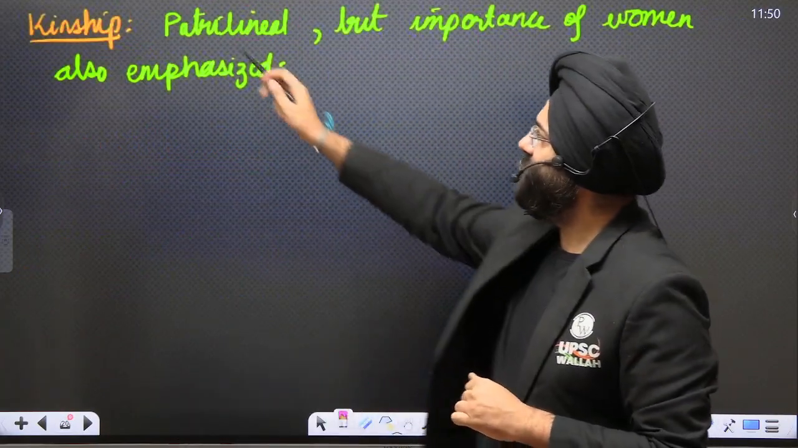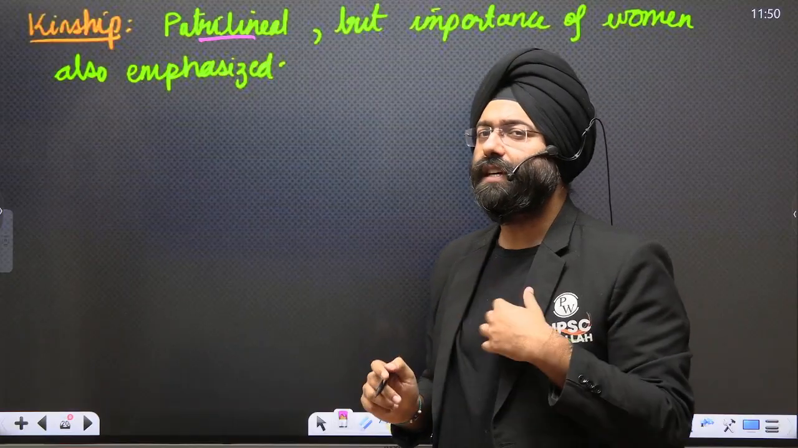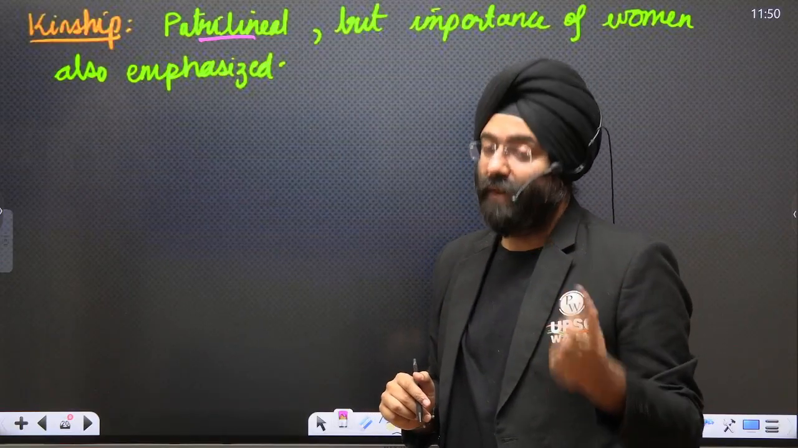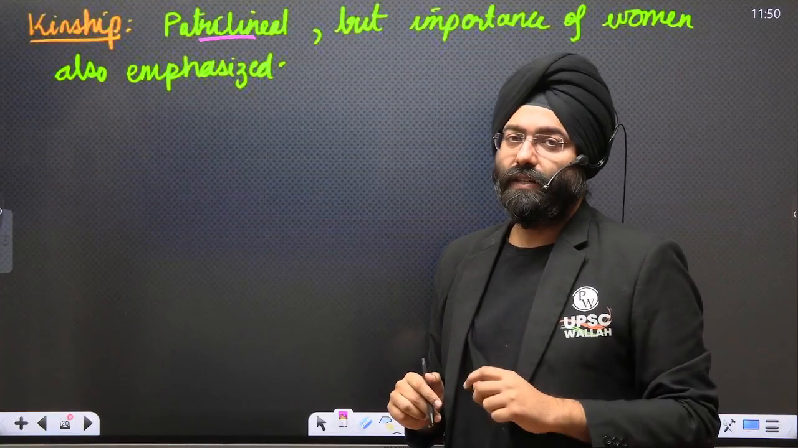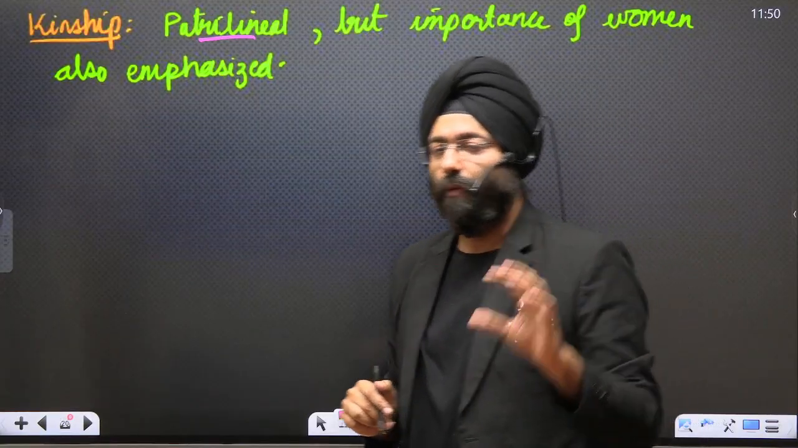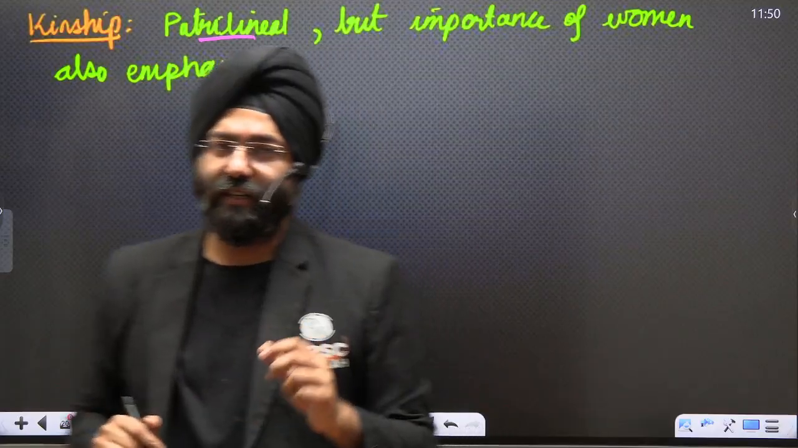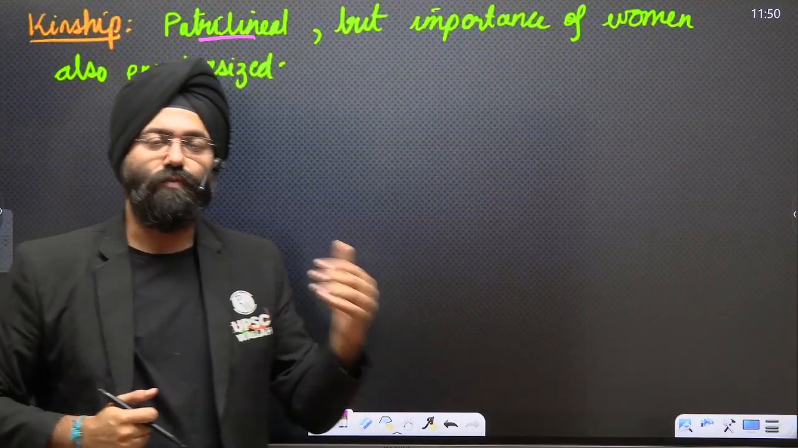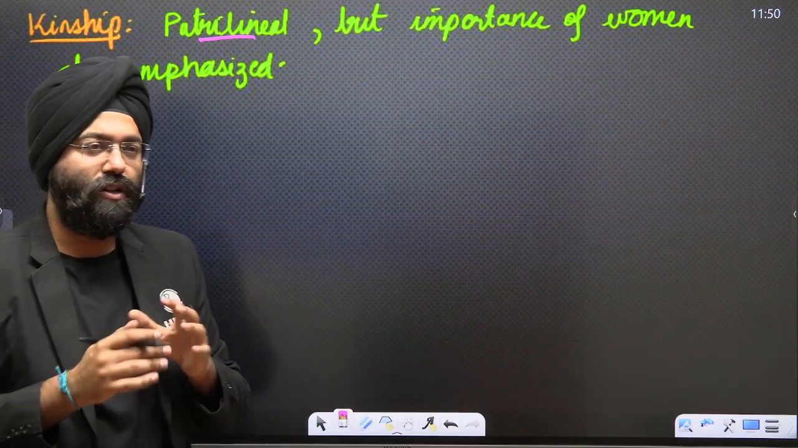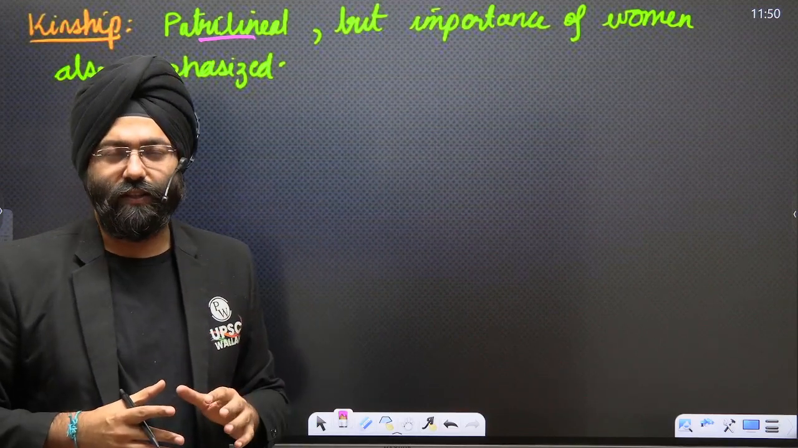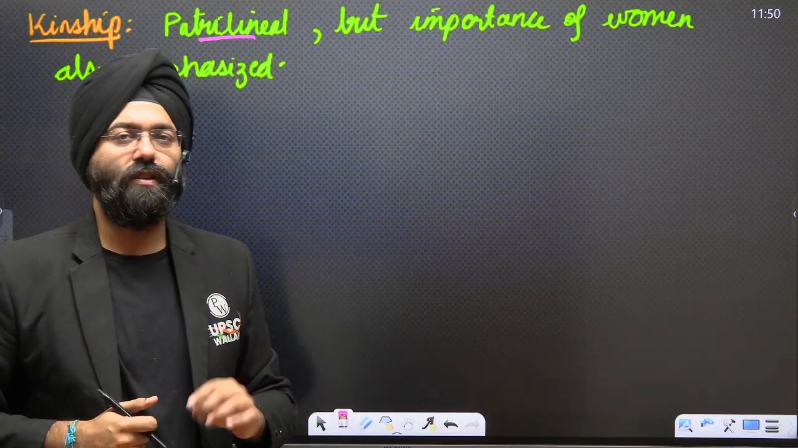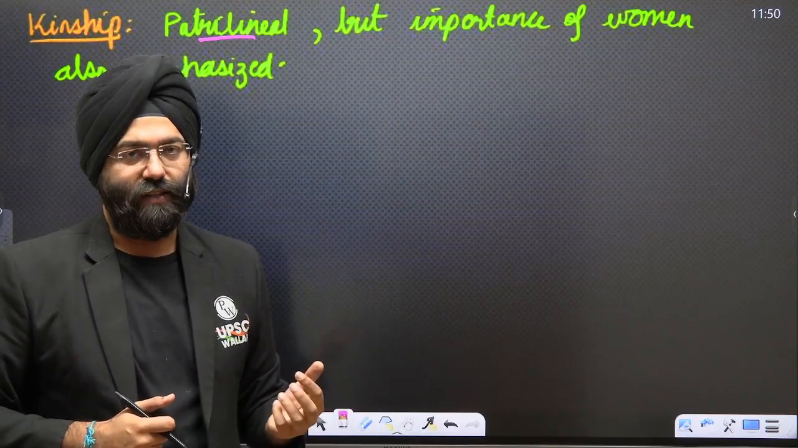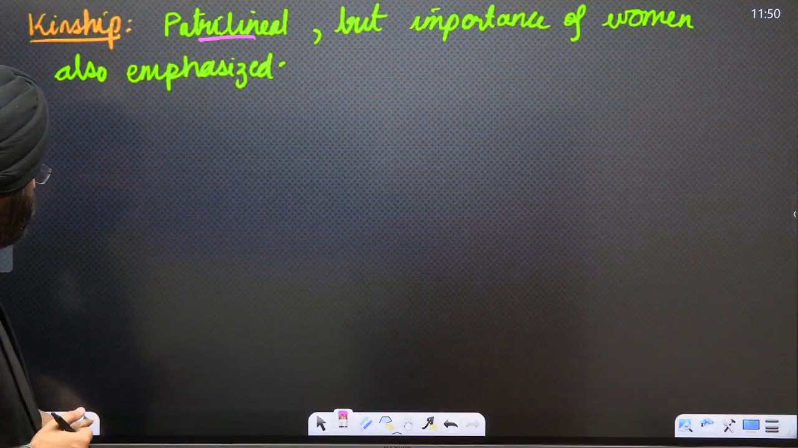Kinship: patrilineal. That means they are drawing their lineage from the father's side. That is known as patrilineal. But the important thing over here is that they give due importance to the women in the community also, because they consider them very essential for healthy kinship relationships. That means the women are not treated as second-grade citizens in this community. No, they are treated as equals, but they derive their lineage from the father's side. So that is known as patrilineal.